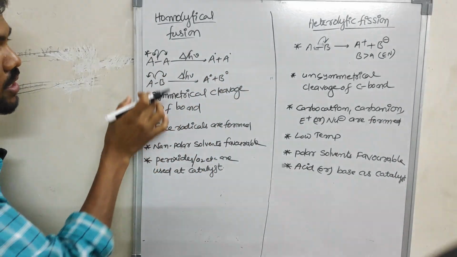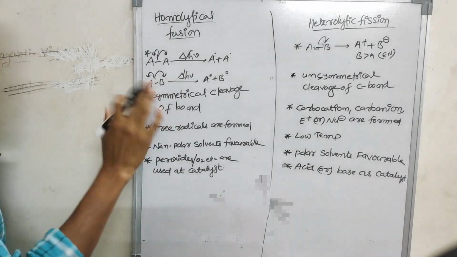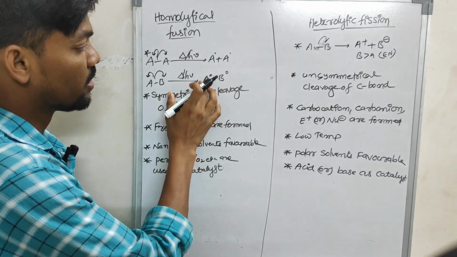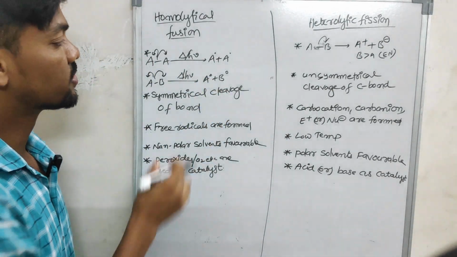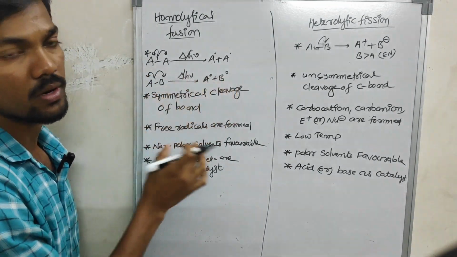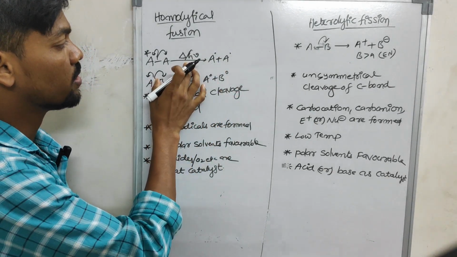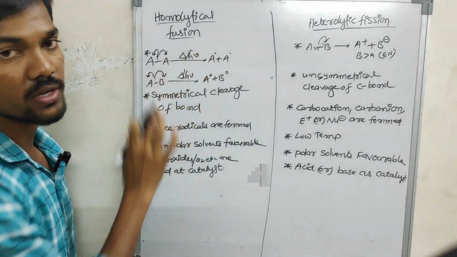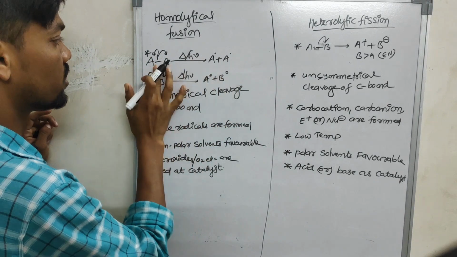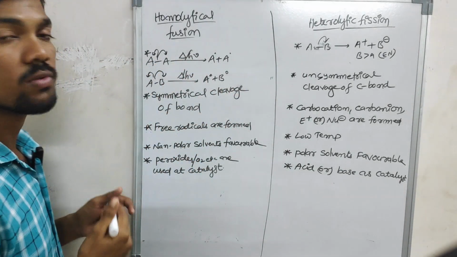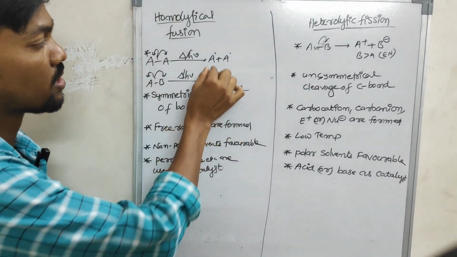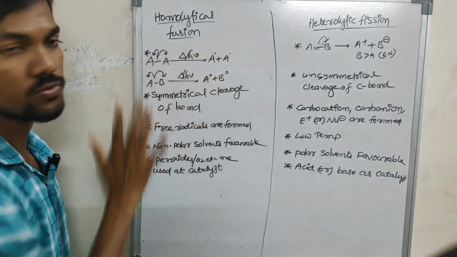Here A-B is there. Suppose A and B are equally electronegative in nature. That's why this bond will be broken into two particles, A free radical and B free radical. These are called free radicals. This is in presence of heat or sunlight, delta or h nu. So it is a symmetrical cleavage of the bond. Both are formed equal. So symmetrical cleavage takes place and free radicals are formed. A species with one unpaired electron is called a free radical.